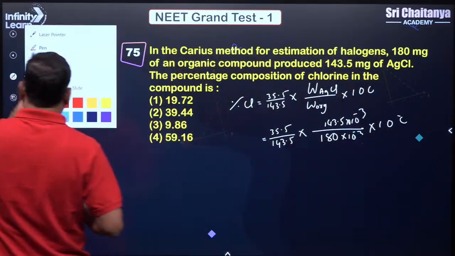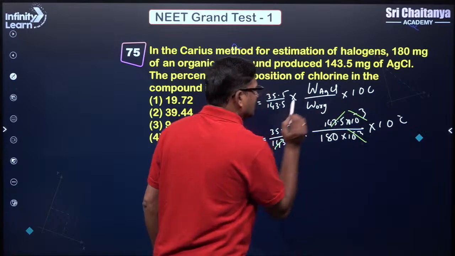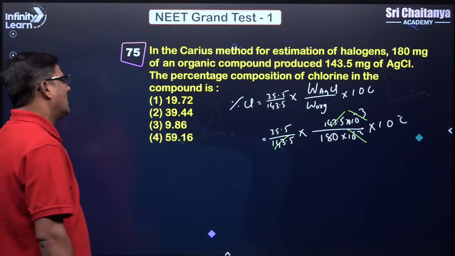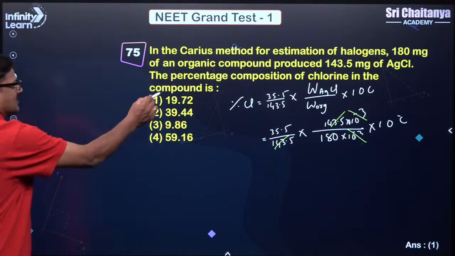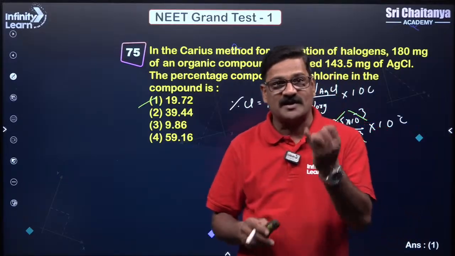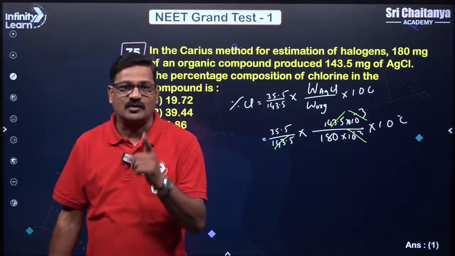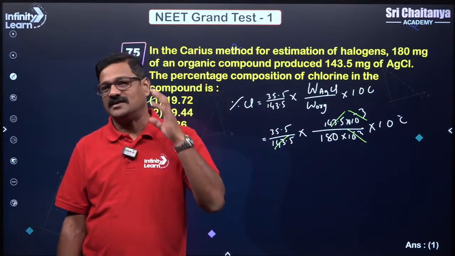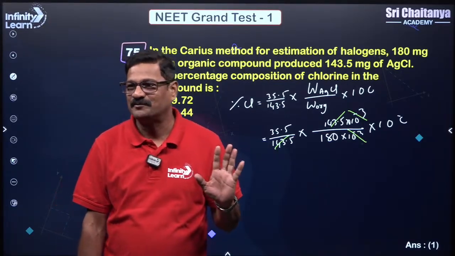So on solving, you are going to get 35.5 into 180 upon 180 into 100, which is 19.72. I am pretty sure that from the Dumas method, Kjeldahl method and Carius method, you are going to get one question from the NEET examination. It is my assurance, definitely with my experience I am telling you, you will get it. Clear?